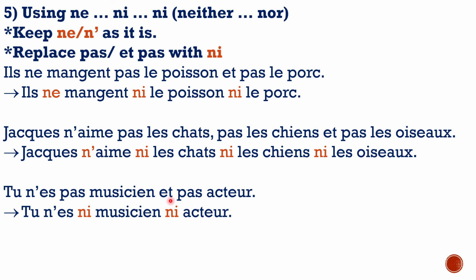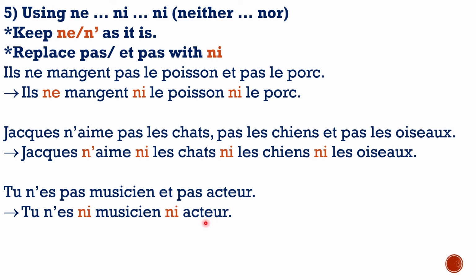And the last one, tu n'es pas musicien et pas acteur. You are not a musician and not an actor. So what you'll do is keep the ne where it is. Pas gets replaced by ni. Et pas also gets replaced by ni. It becomes tu n'es ni musicien ni acteur, which means you are neither a musician nor an actor.